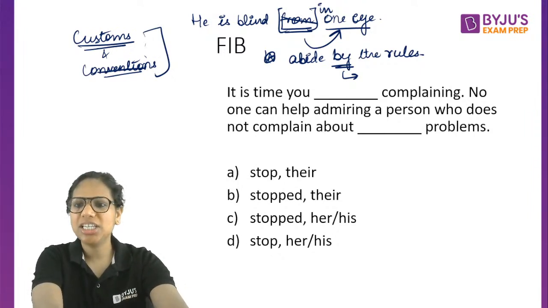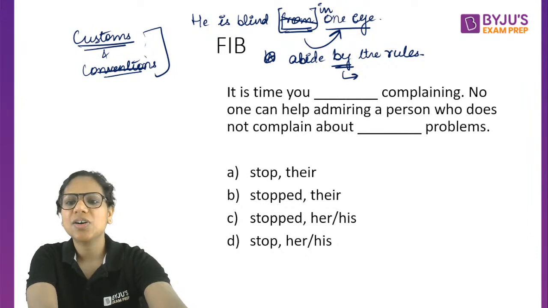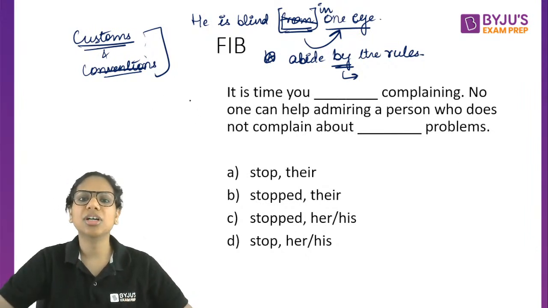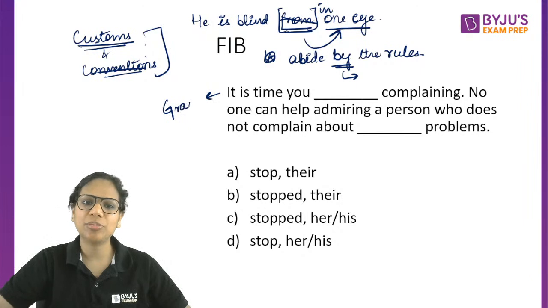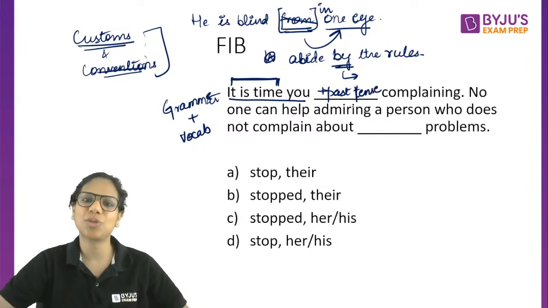All right. So D, C, A, I've got all of these, so everything except B I've got. This is a sort of grammar plus vocabulary question. What part in it is vocabulary? It is time you dash complaining. Whenever you have this phrase, it is time, after that you always use the past tense. You did something. This is the standard usage of this expression: it is time you did something.